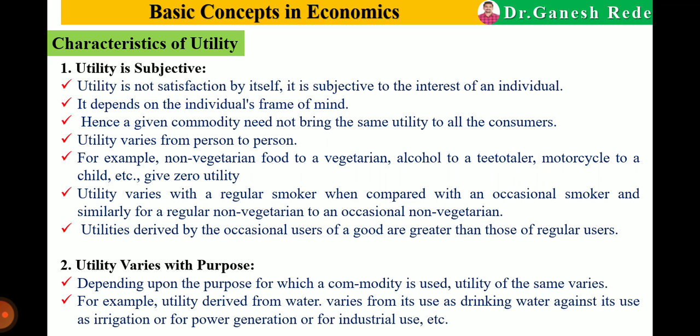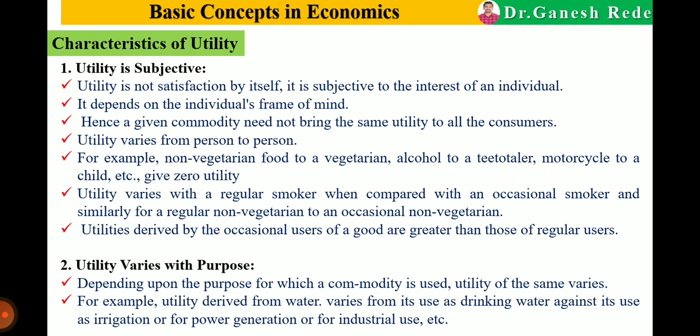Now, which are the characteristics of utility? So the first characteristic: utility is subjective. As I told you earlier, utility does not mean satisfaction itself. It is subjective to the interest of the individual.